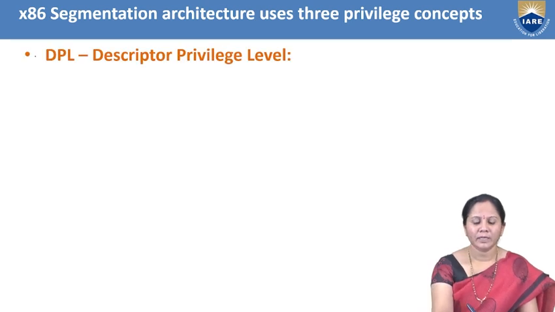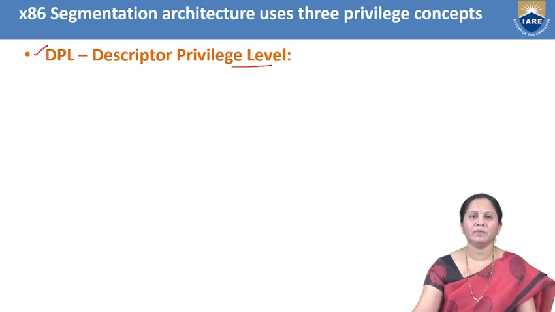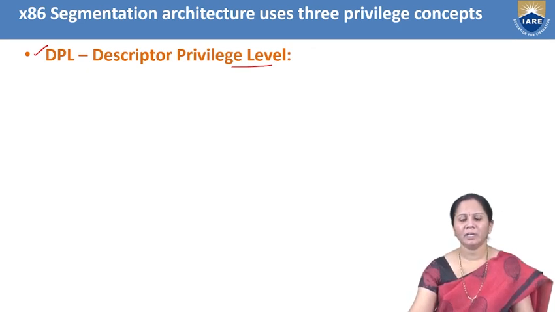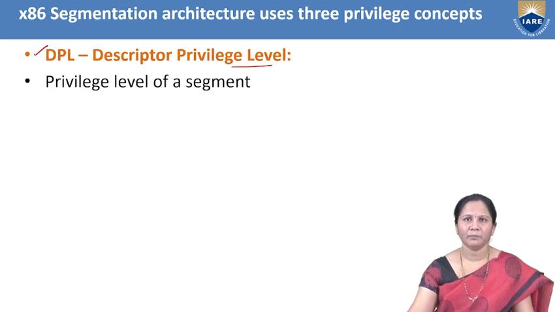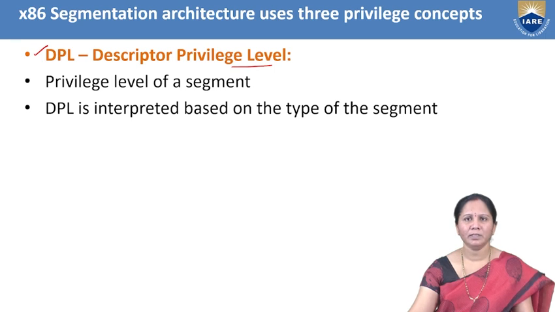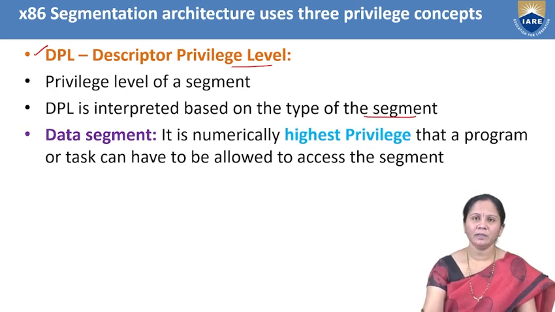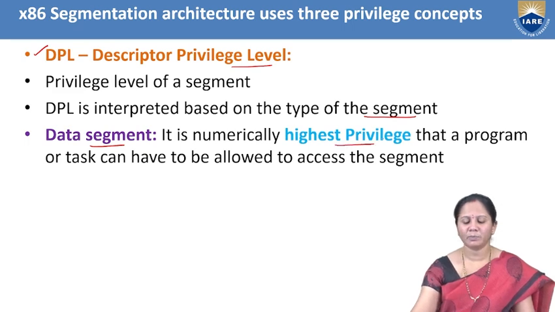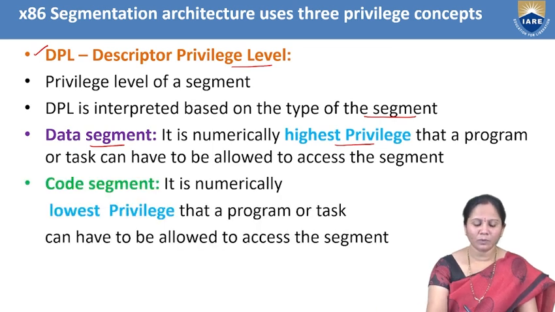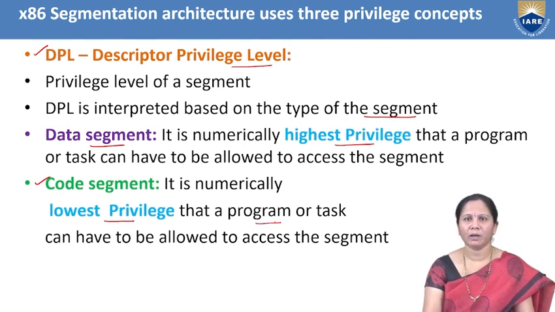Another one is DPL, which stands for descriptor privilege level. The information related to different descriptors, LDT, GDT, is stored at this level. It indicates the privilege level of the segment. DPL is interpreted based on the type of the segment. The type of the segment may be either a data segment or a code segment. If it is a data segment, it has the highest privilege and the task will be executed. A code segment is numerically the lowest privilege level that a program or task has to be allowed to access the segments.